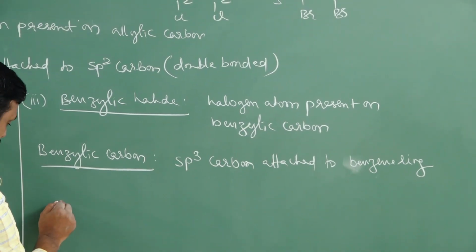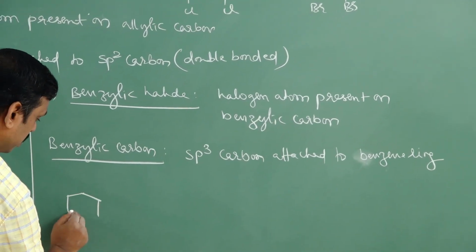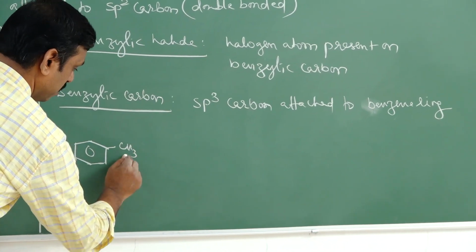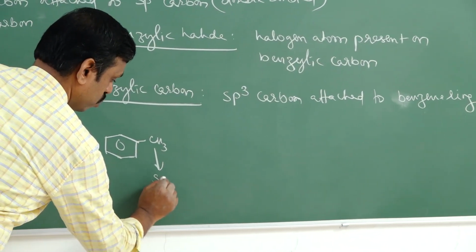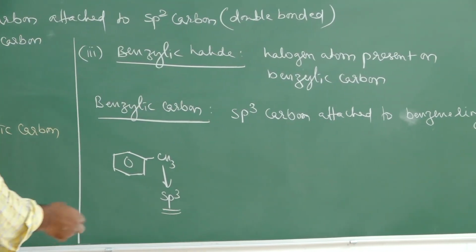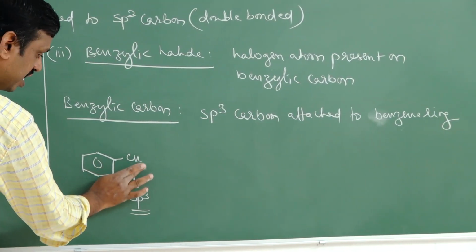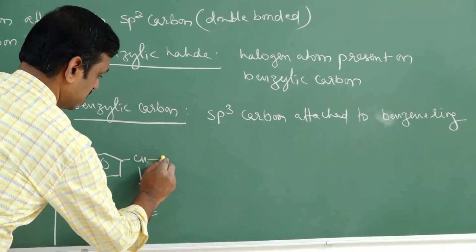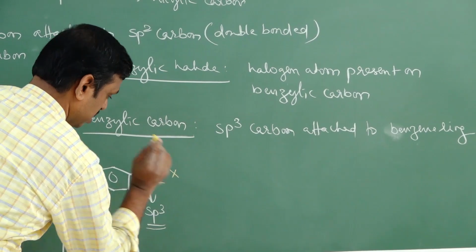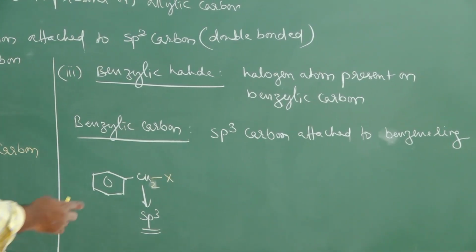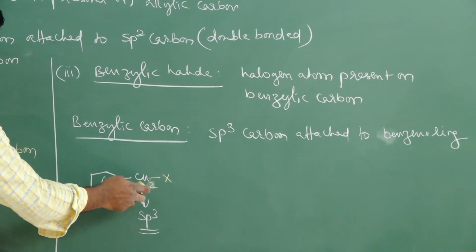For example, you take a benzene ring, and this benzene ring is attached to a methyl group. This methyl group is nothing but an sp3 carbon, right? Now on this sp3 carbon, if a halogen X is present, then this is called a benzylic halide, because it is a benzylic carbon.